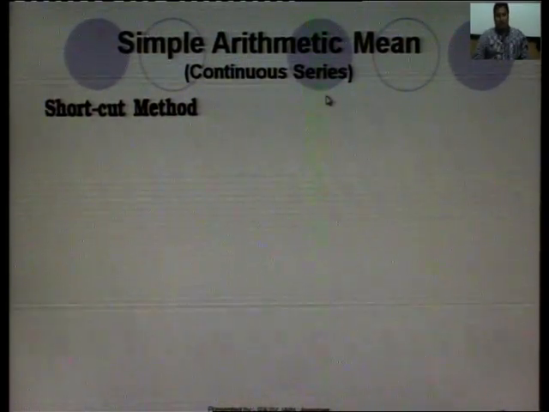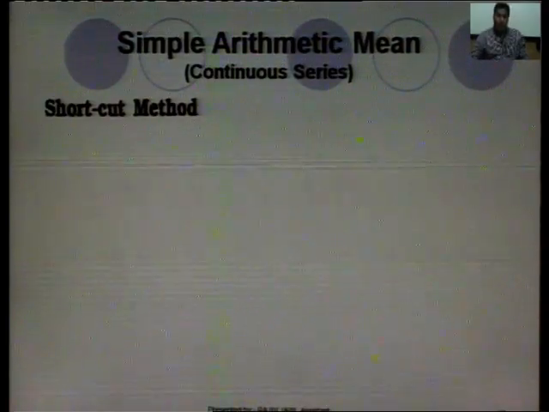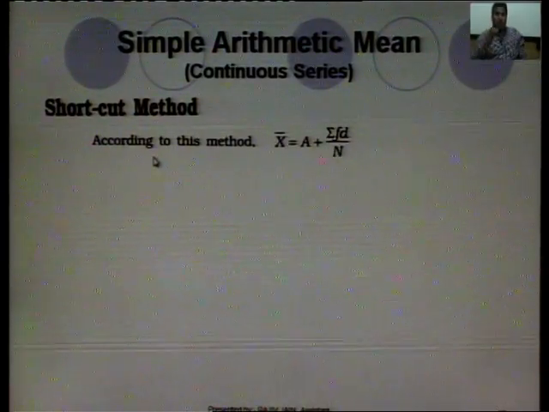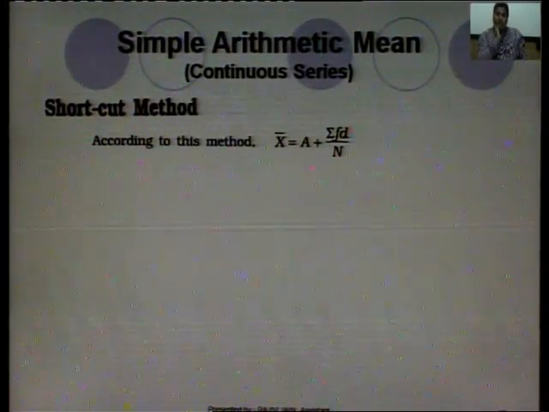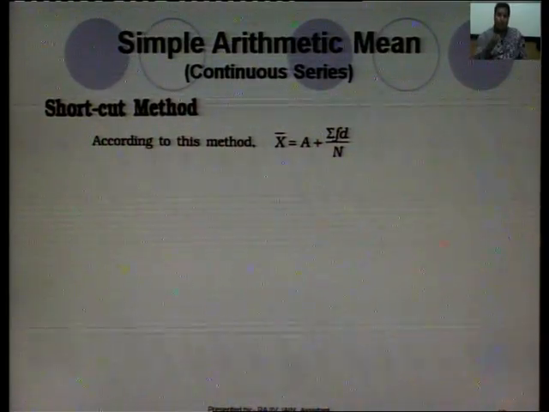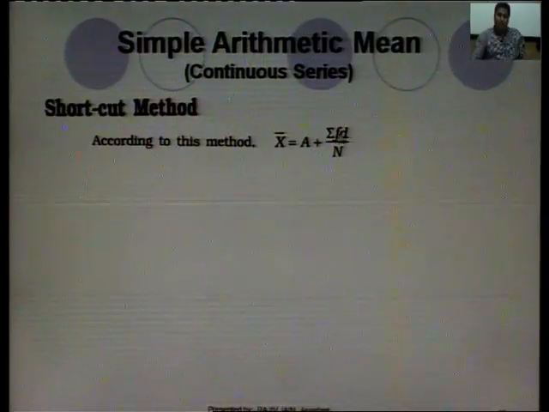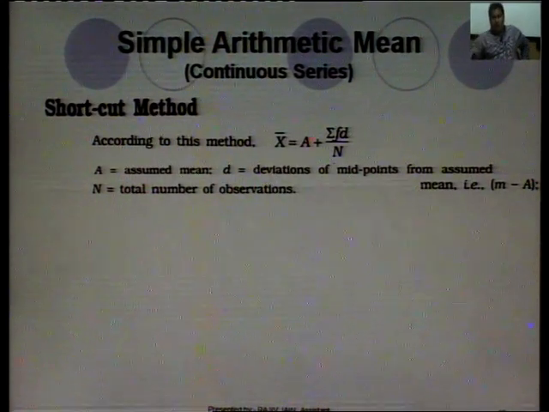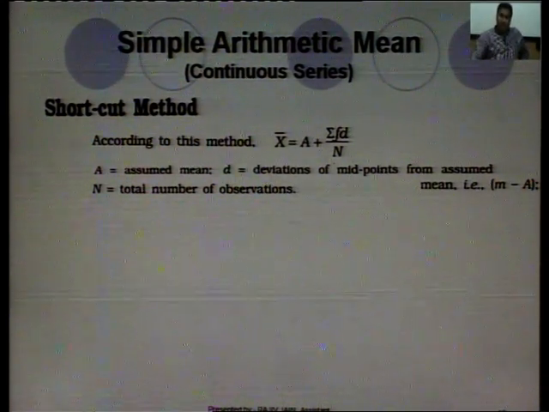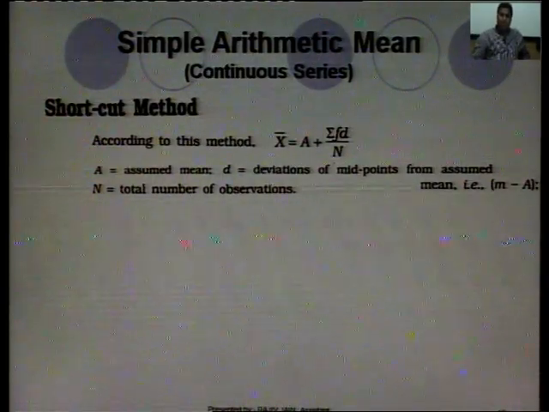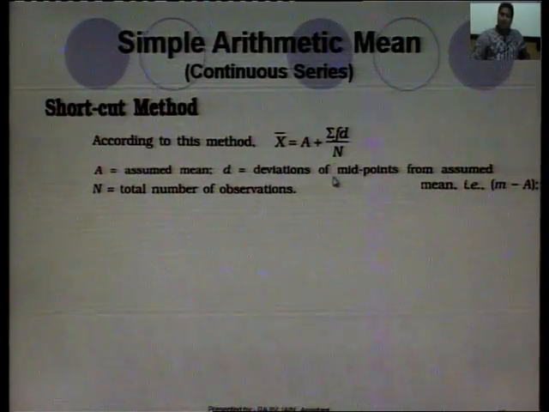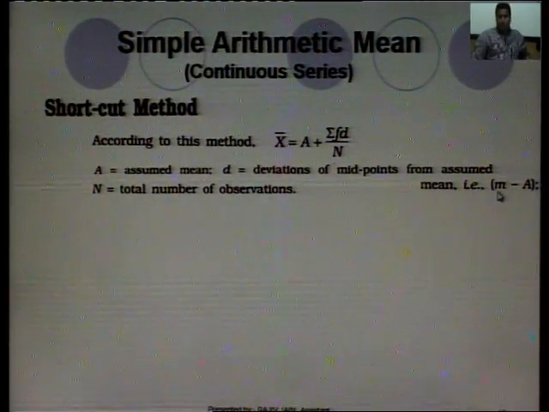So, the second method is the shortcut method. According to this method, the formula is x bar is equal to a plus summation fd upon n. Now, in the previous case, the formula was the same, a plus summation fd upon n. The only difference is we will find the deviation from the midpoints and the assumed mean. In the previous case, it was x minus a. Now, in this case, it is m minus a, that is, we will find the difference from the mid values of the data.